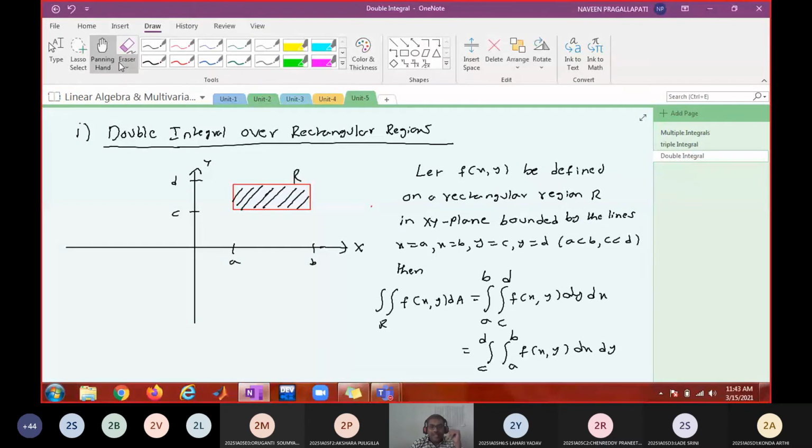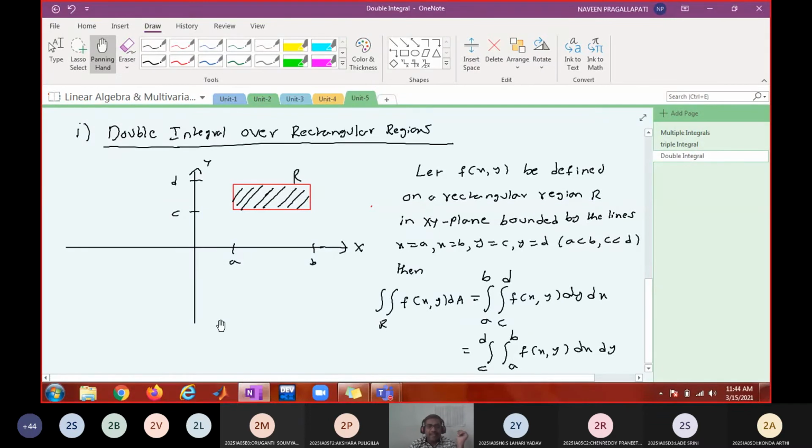So when you change the order of integration, you simply have to interchange these two integrals. Okay, dy dx becomes dx dy, means you have to interchange these. A to b comes first, c to d comes next. Is that okay? Shall I proceed? Yes, sir. Now, next question is how to evaluate this integral.